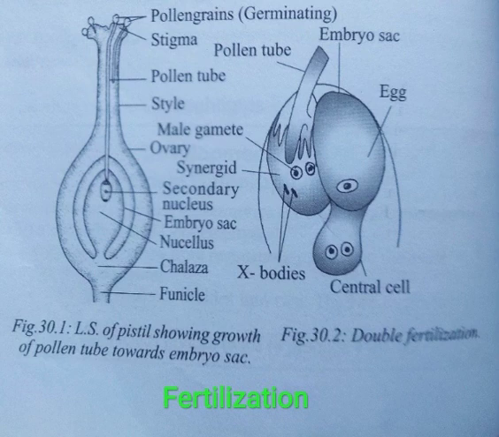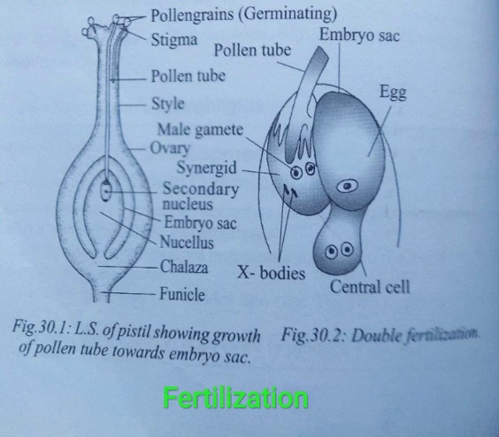Double fertilization involves the following steps: germination of pollen grain, growth of pollen tube, entry of the pollen tube into the ovule, pollen discharge, and finally nuclear fusion in the embryo sac. Let's see them one by one.